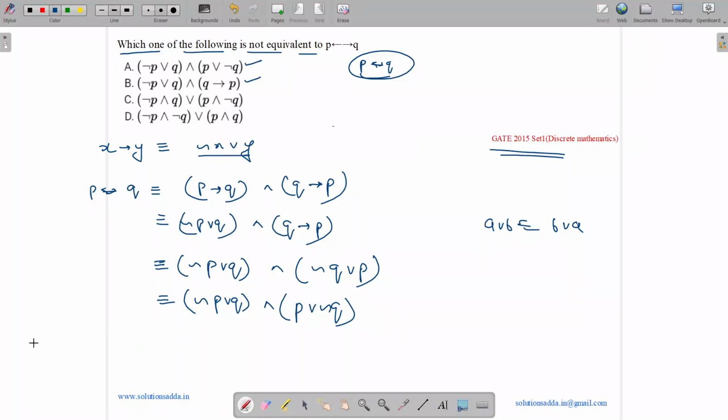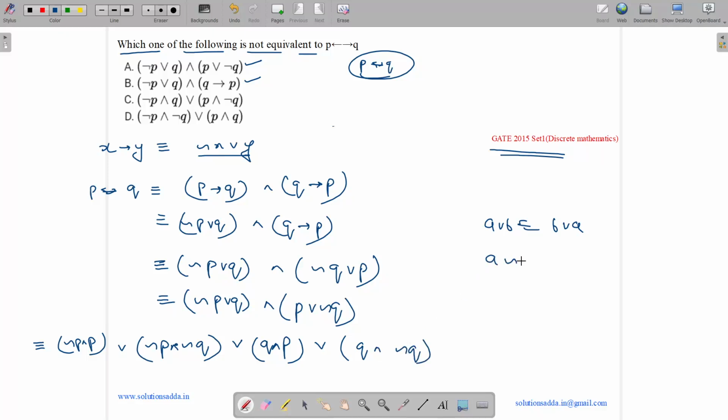Now let us do the multiplication and try to solve it further. So we have negation of P dot P. Then we have or negation of P dot negation of Q. Then we have or Q dot P. Then we have or Q and negation of Q. So what is A and negation of A?